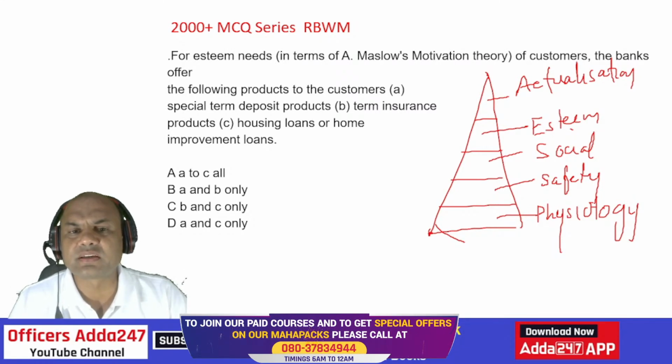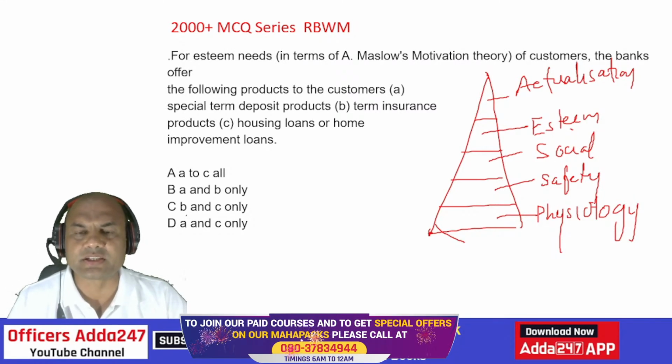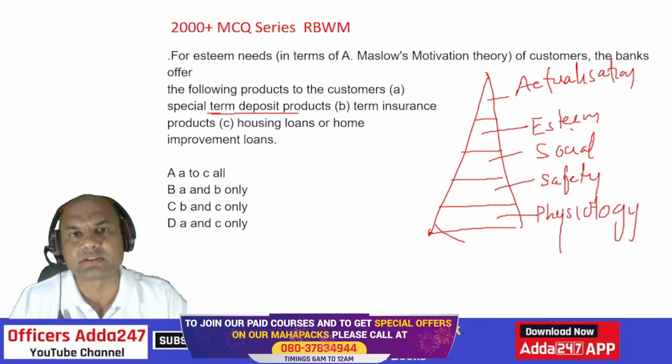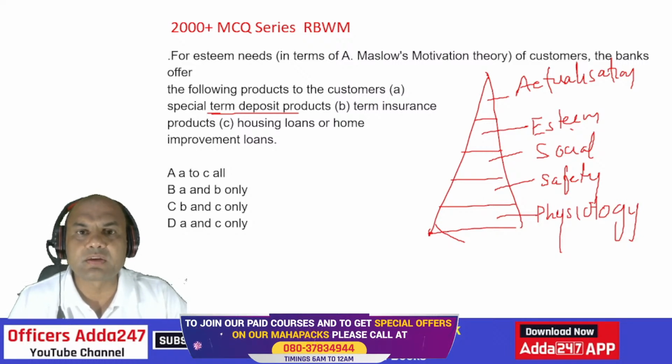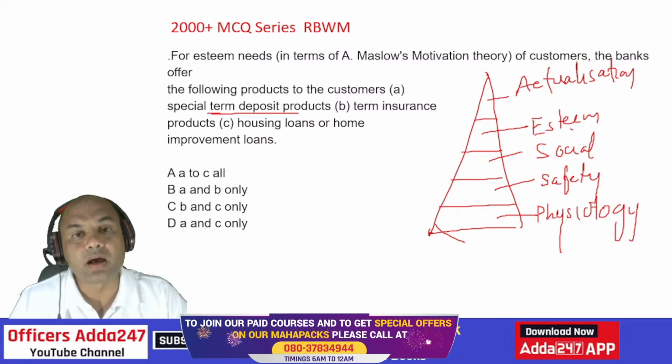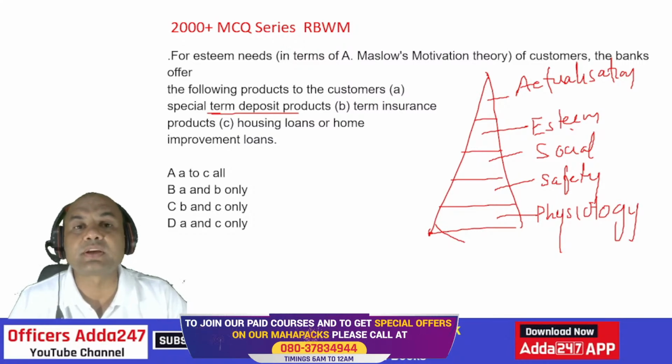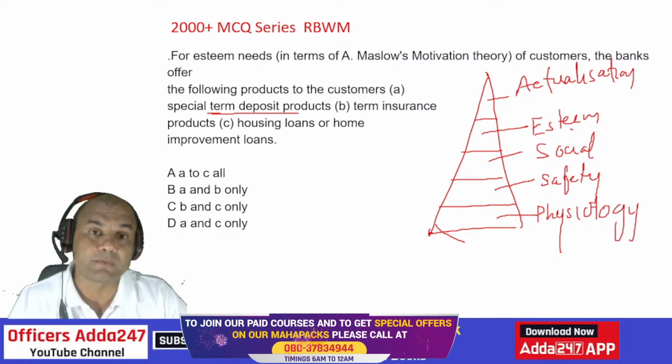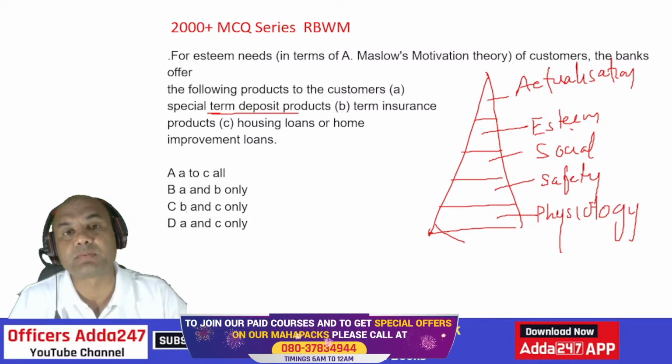So what are the special term deposit products? Yes, we can offer them. Why? Because of these customers, what does RBI say? RBI has given a typical logic to the banks now. Below 1 lakh, you continue with the rates which are common to all the customers. Above 1 lakh, you can give a specific rate of interest for a specific customer. That has been freed now for the banks. So these are called special term deposit products.